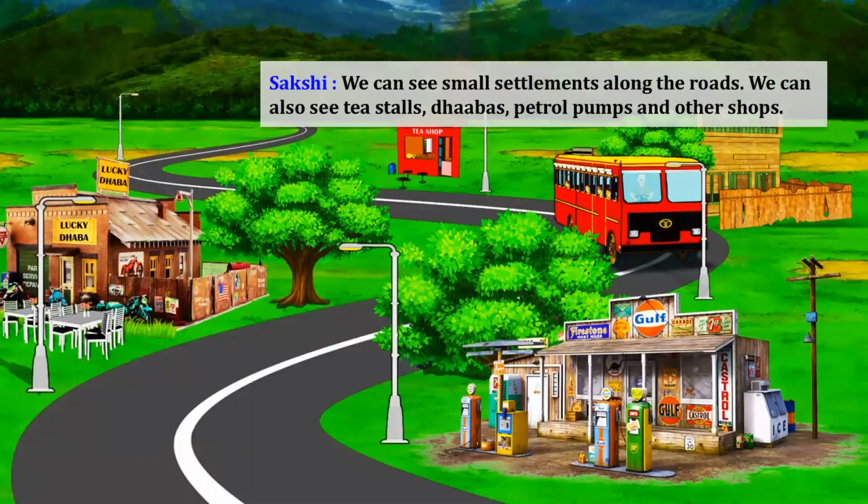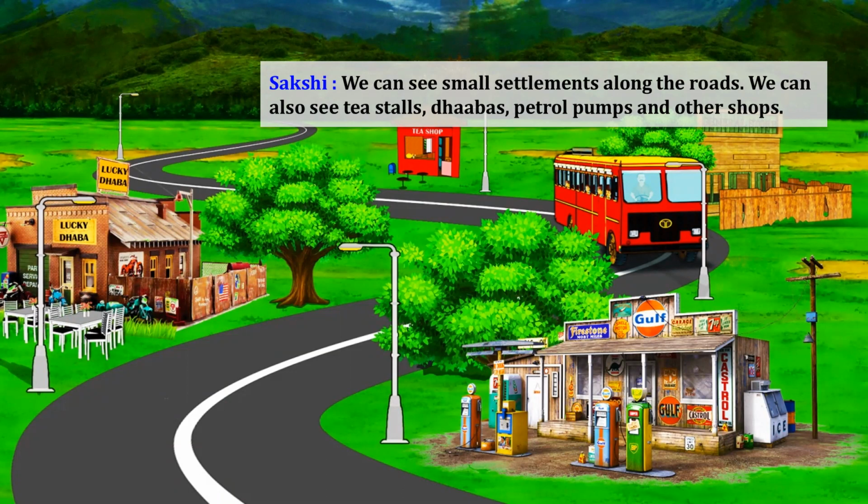Okay. Now Sakshi said to madam, we can see small settlements along the road. Small settlements may not be huge like in urban or semi-urban areas, but small settlements along the road. Why along the road? Because of transportation, quick availability of transportation in case of emergency and necessities. We can also see tea stalls, obviously for the passengers and daily commuters.